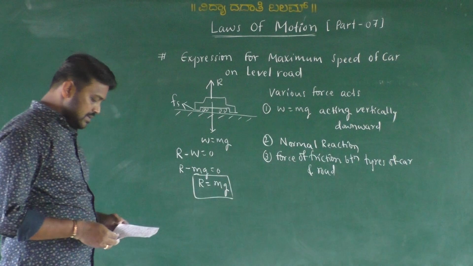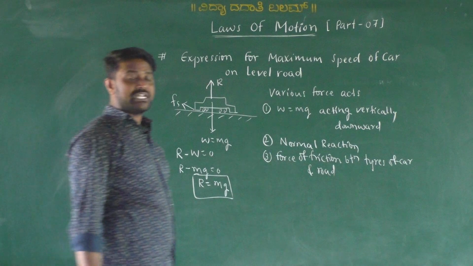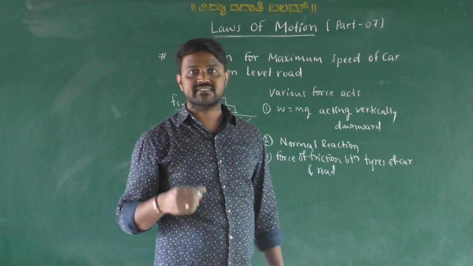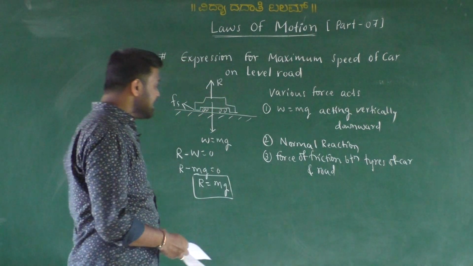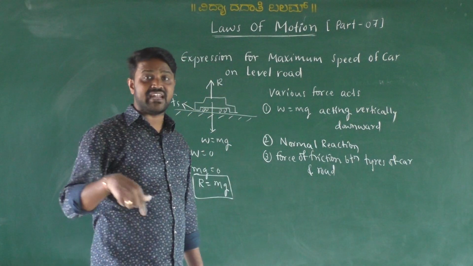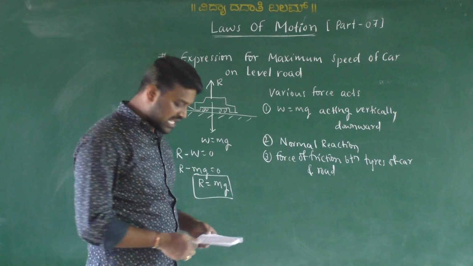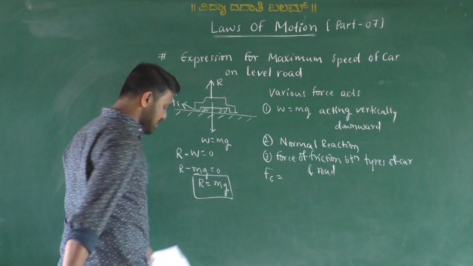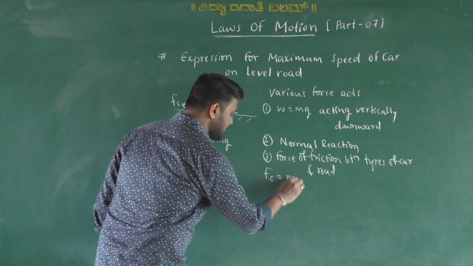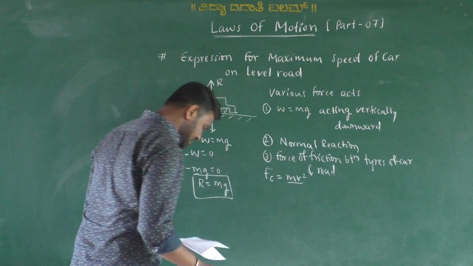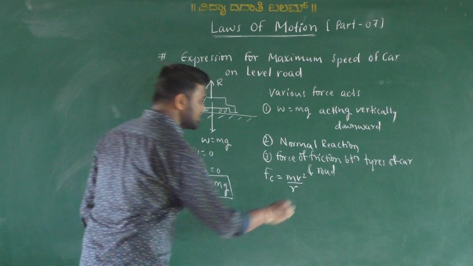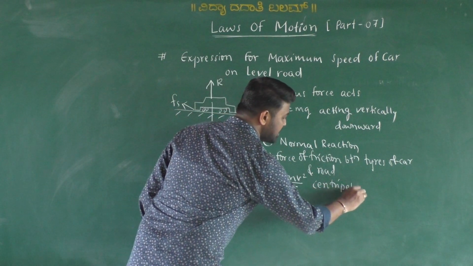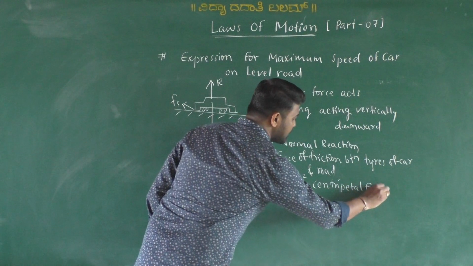Okay. When a car is in a circular path, because the car is moving in a circular path, velocity is going to change, it accelerates. Then this car requires a centripetal force, that is called Fc equals mv square by R here. This is called a centripetal force.